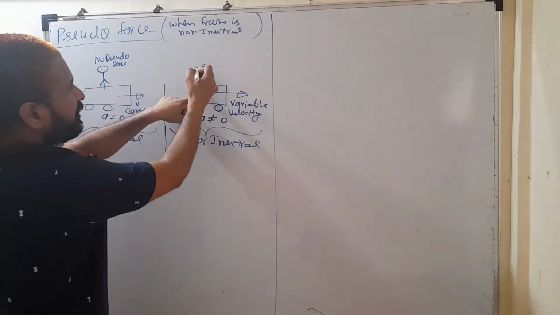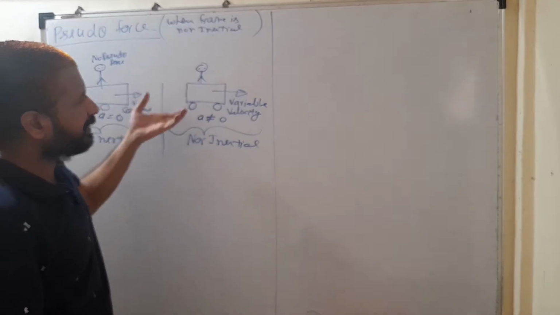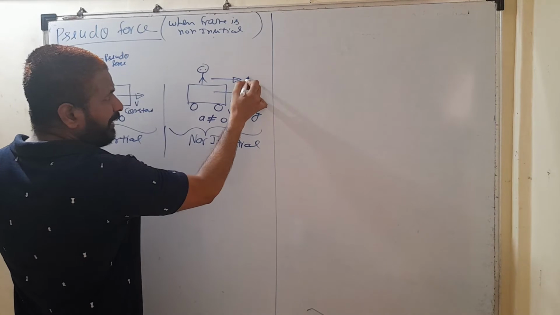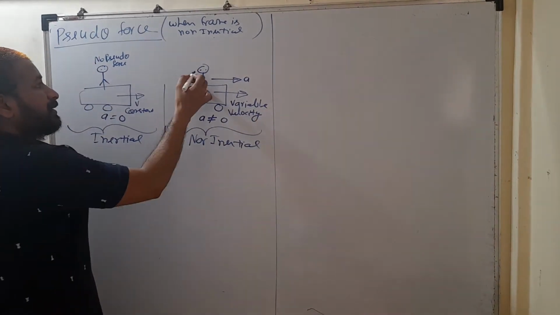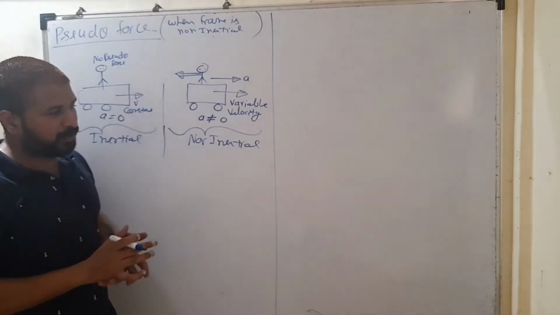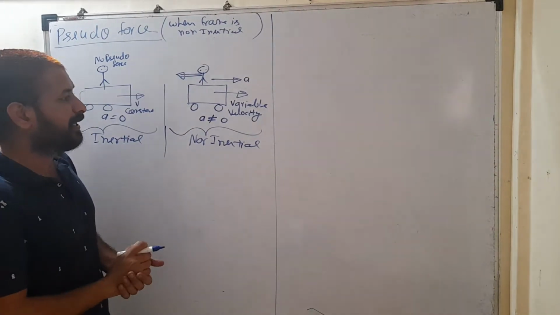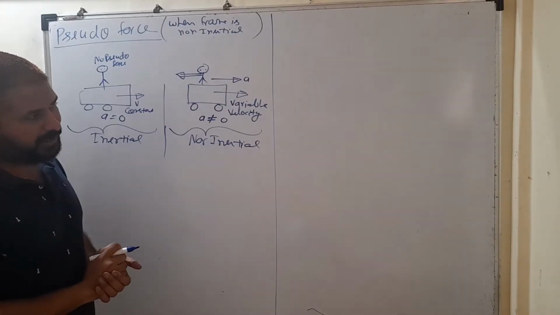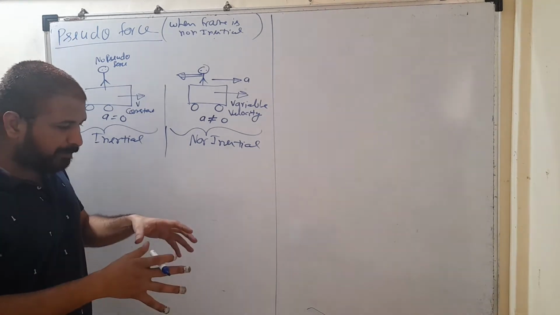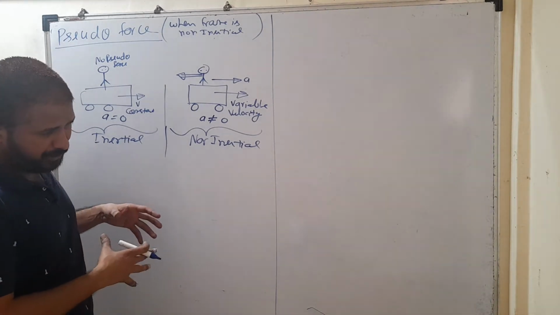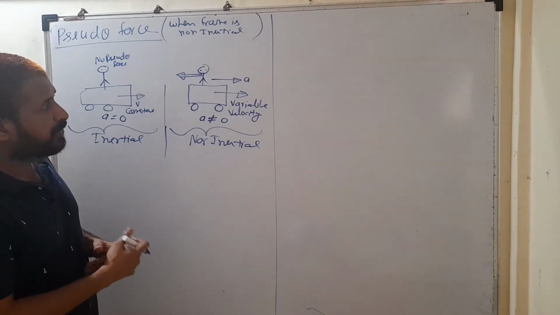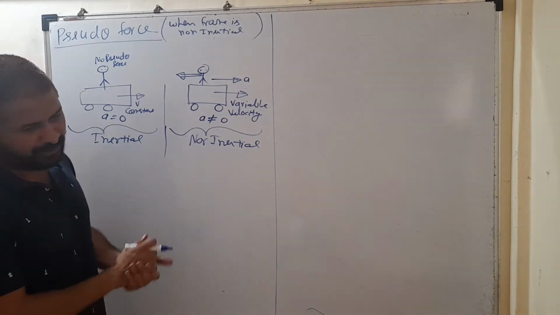But here, if that person is over a non-inertial frame, either the frame is accelerating forward or it is accelerating backward. Here I am taking its acceleration, that frame is accelerated in forward direction. So this man is going to get the pseudo force in backward direction. Like when we are in a car, when that car accelerates suddenly, we get a pseudo force in backward direction. If you are applying brake on your car, applying brake means you are applying force in backward direction. So your frame is deaccelerated. Deaccelerated means it is accelerated in backward direction. So in that case we get a pseudo force in forward direction.